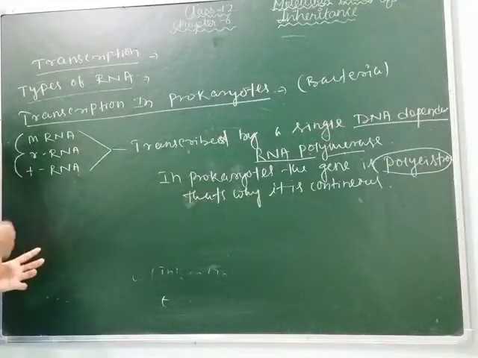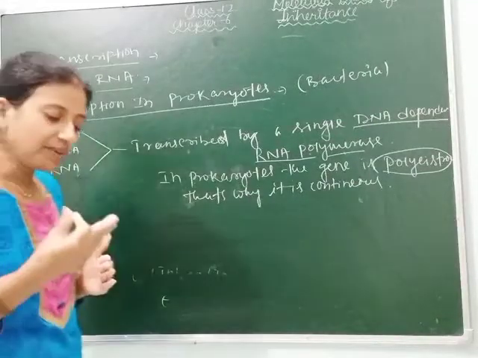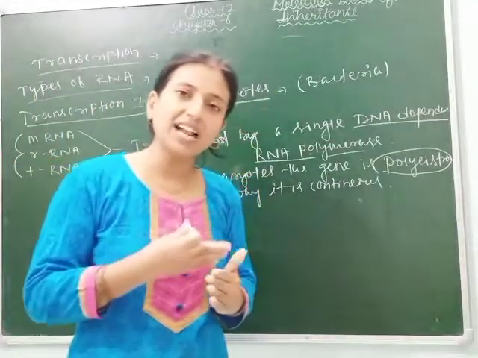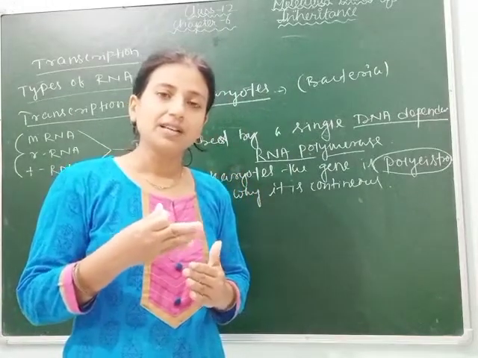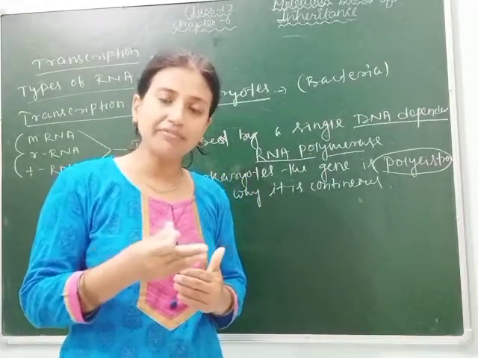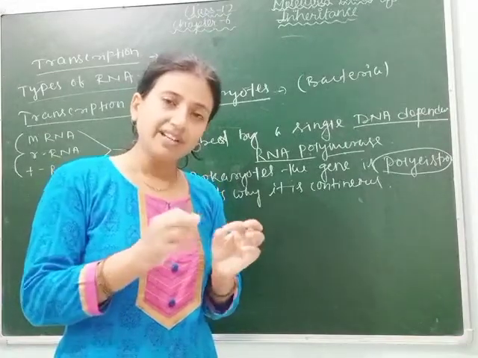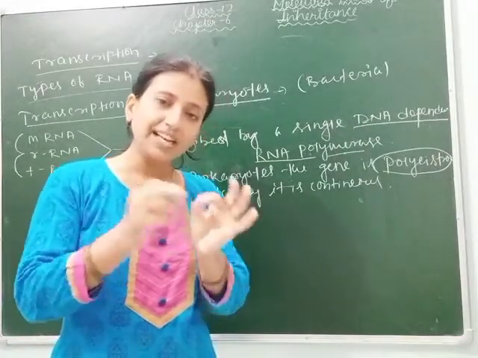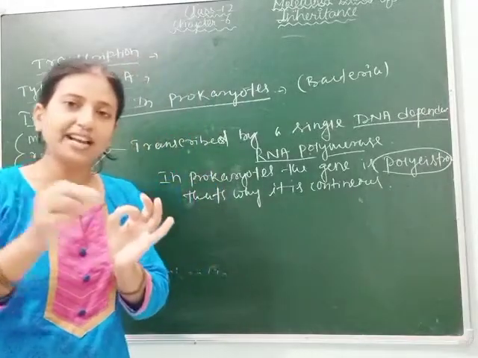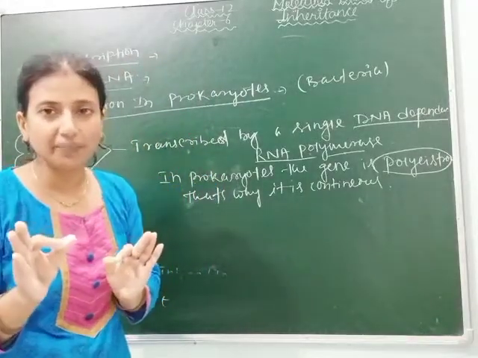Sometimes, before completion of transcription, translation occurs. But in eukaryotes, when we study transcription in eukaryotes, we will see that first transcription will complete, then a new RNA will be formed, and after that, on the new mRNA, translation will begin.